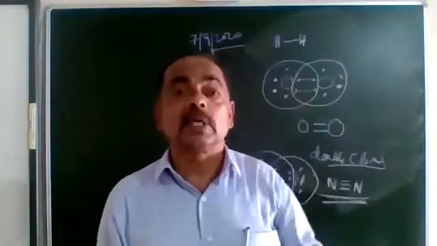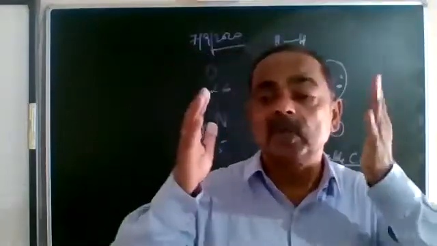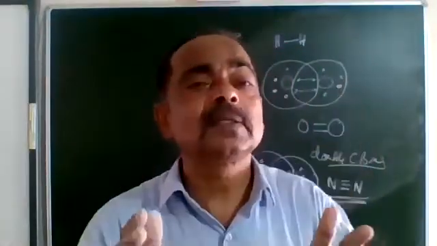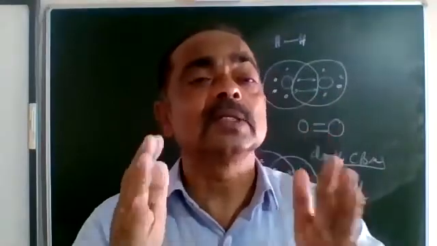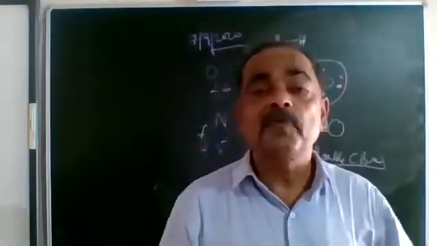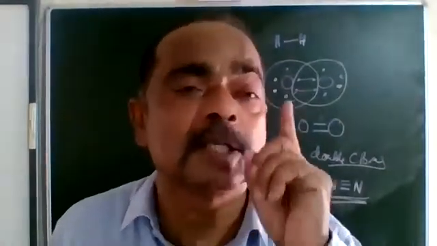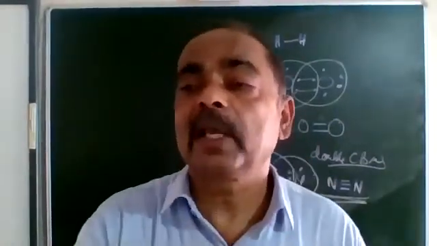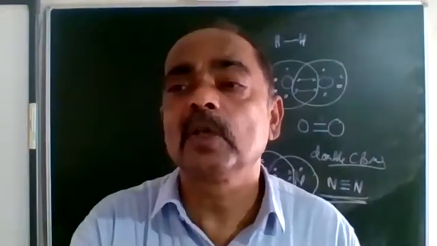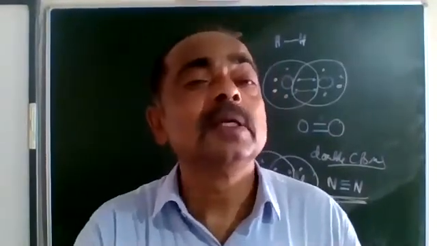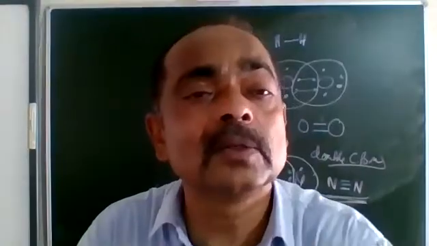If nitrogen has to react, then the nitrogen molecule is to be split, decomposed into its nitrogen atoms. And remember, every molecule gets decomposed into its atoms by absorbing energy. Every molecule will absorb energy, then only it gets converted into atoms.